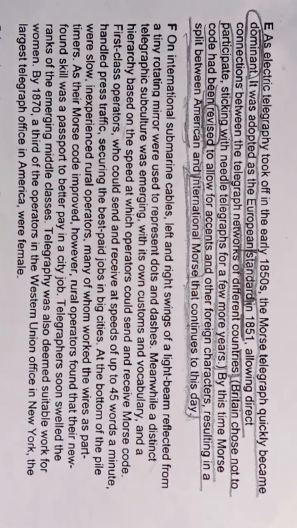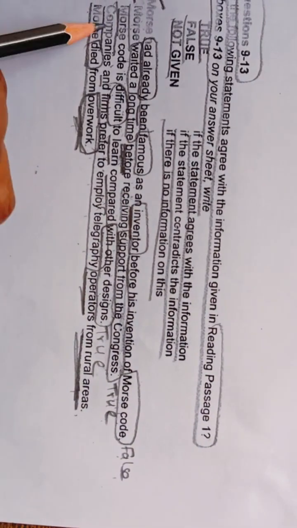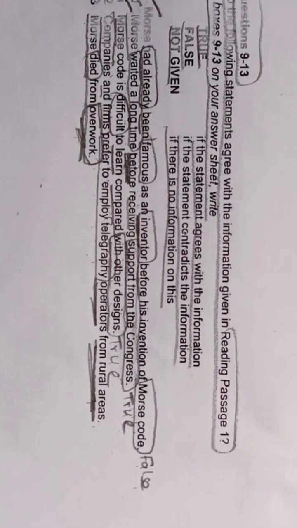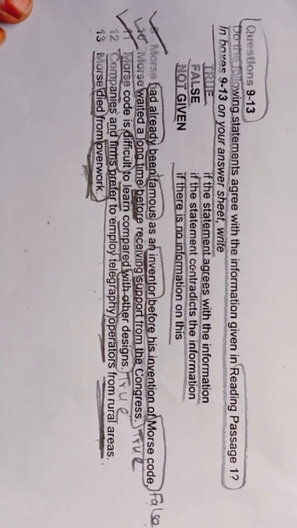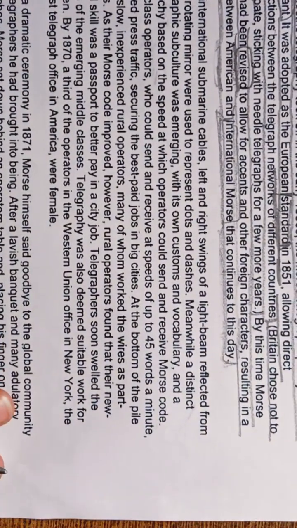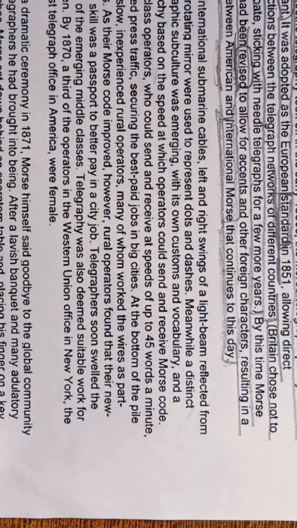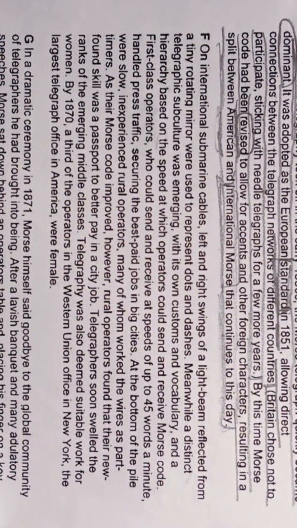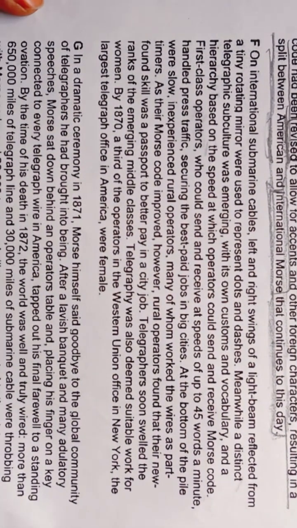But in this paragraph we are not getting anything regarding companies, and also we are not getting anything regarding rural areas. We are not getting anything from this paragraph. So we will move towards our F paragraph. Now let's quickly read it.